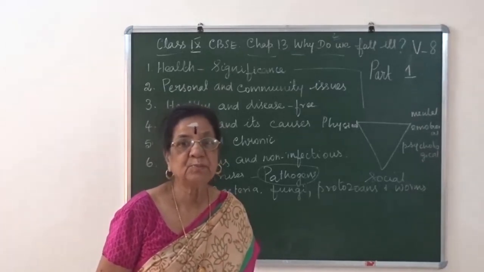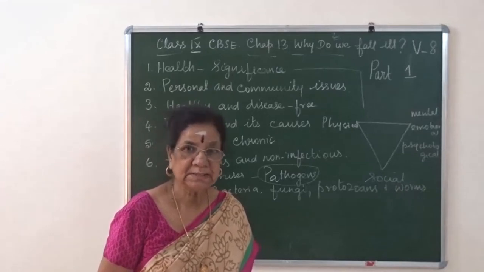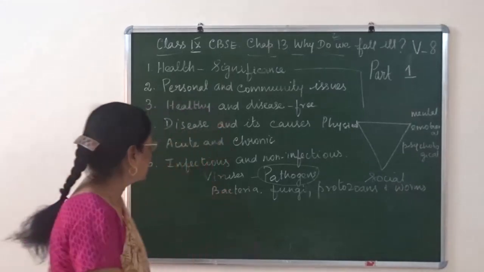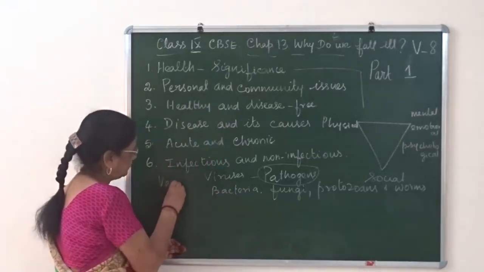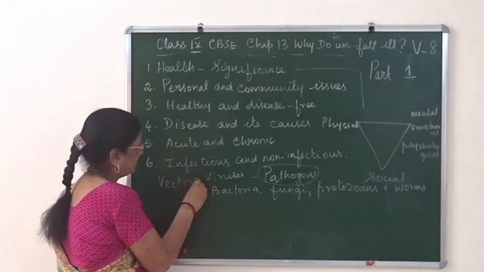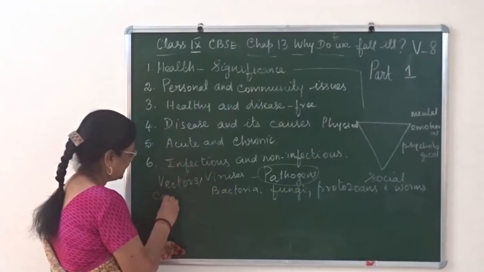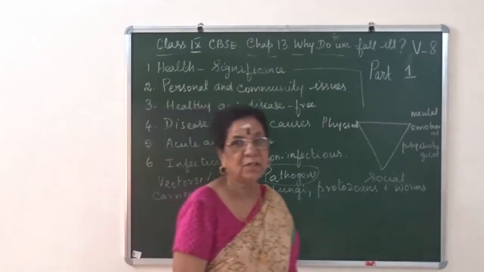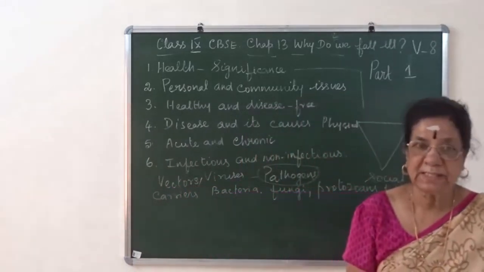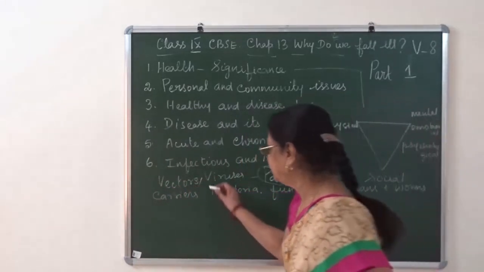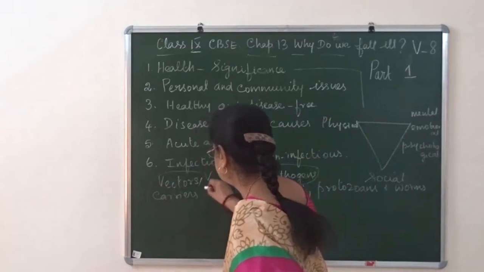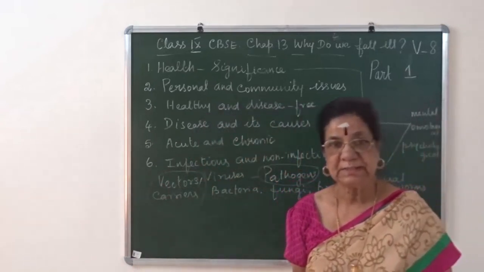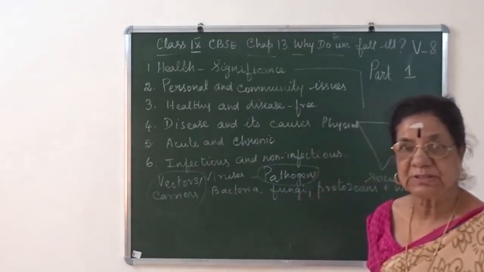An organism which carries the pathogen is called a carrier or vector. Insects and flies are called vectors or carriers. So they are called vector-borne diseases. I hope you are able to follow this.